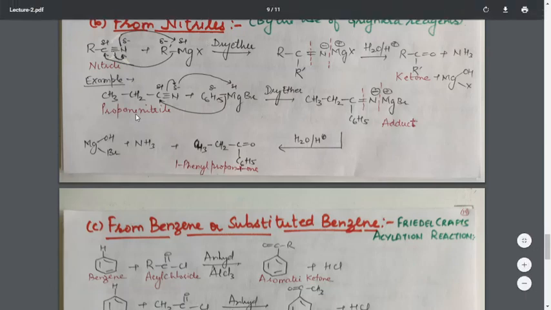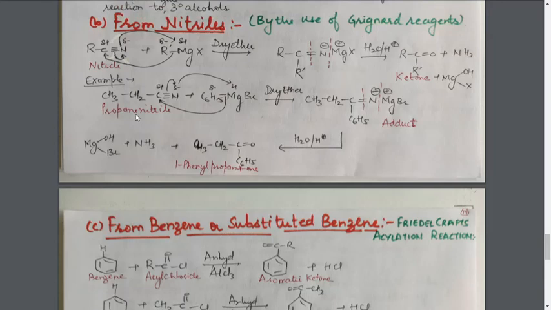1-Phenylpropan-1-one. Now, if we want to convert a nitrile into a ketone, for the conversion of nitrile into a ketone, we have to consider a Grignard reagent. Now, which Grignard reagent is required? How can we conclude? In such cases, write down the structure of the starting compound and the end compound, that is the product which is desired. Now compare the two structures.